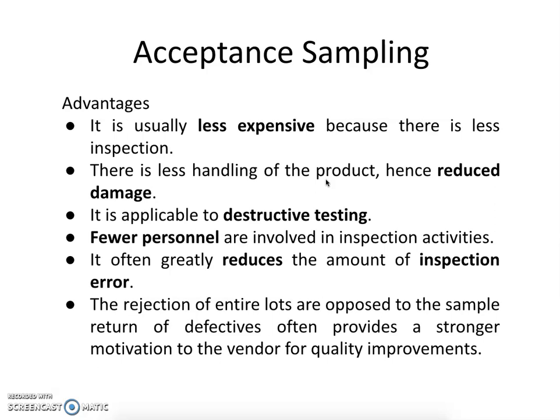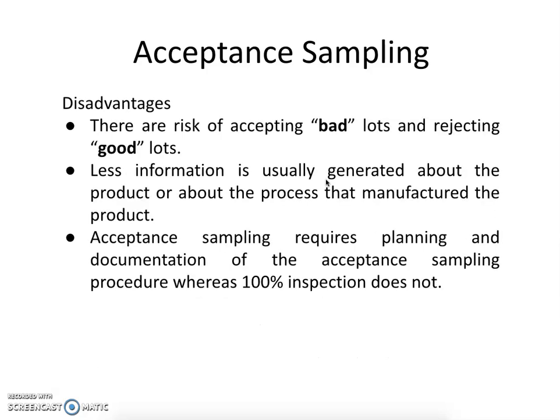If you don't do acceptance sampling and release the product to the market, we often get customer complaints about defective products, and that may sometimes create trouble in the management policies. So acceptance sampling is a stronger motivation for the vendors so that quality can be taken into consideration.